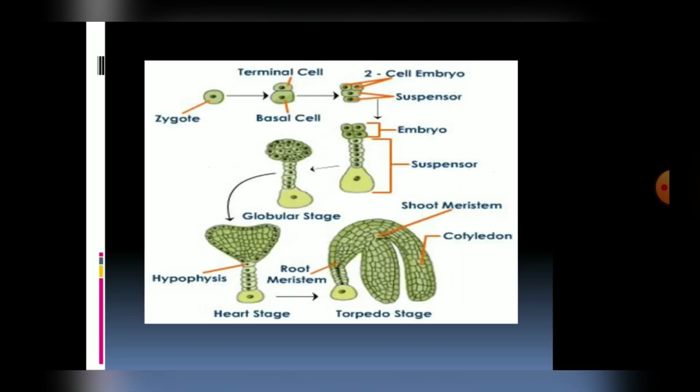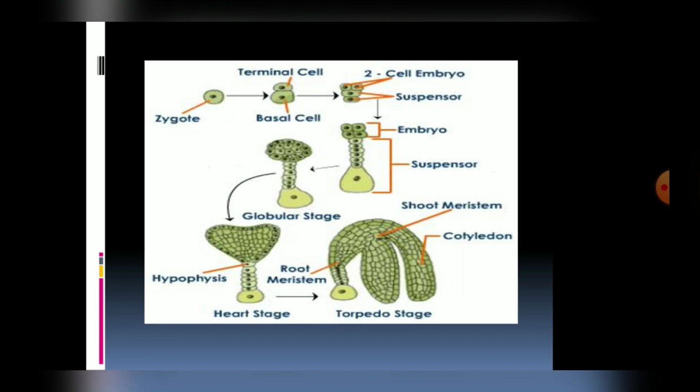Then we'll come to the next stage, which is known as the globular stage, where the upper part will come to the terminal cell. The terminal cell will divide vertically into 2 cells and then into 4 cells. Again it divides by mitosis and 4 to 8 cells will form. But in the 4-cell stage, only 4 cells are visible. Actually, it is a 3D structure and the other 4 cells are not visible. They are present on the back side of it.